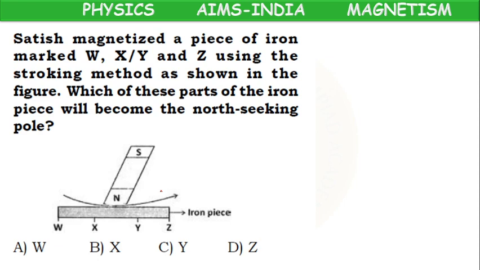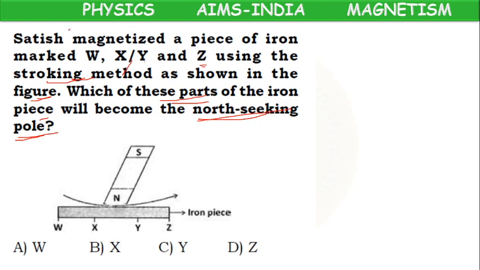Satish magnetized a piece of iron marked W, X, Y and Z using the stroking method as shown in the figure. Which of these parts of the iron piece will become north seeking pole? Means north pole.